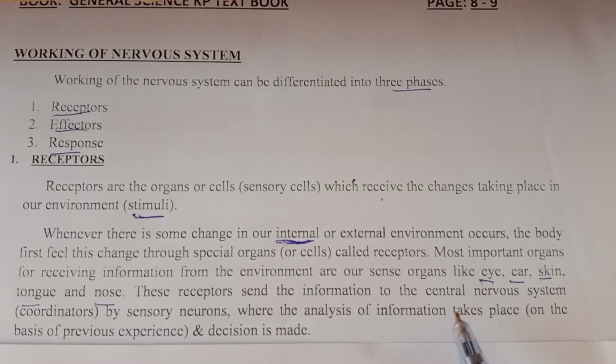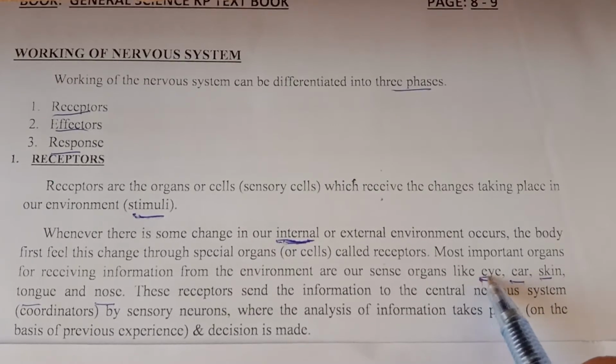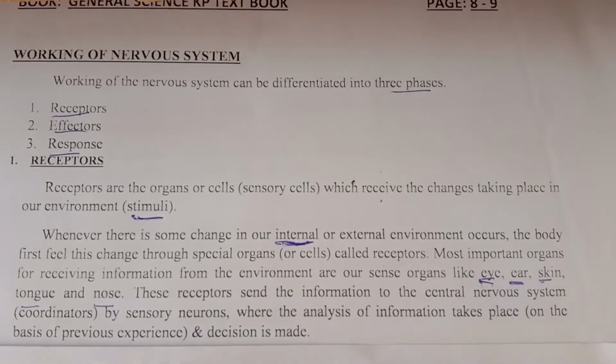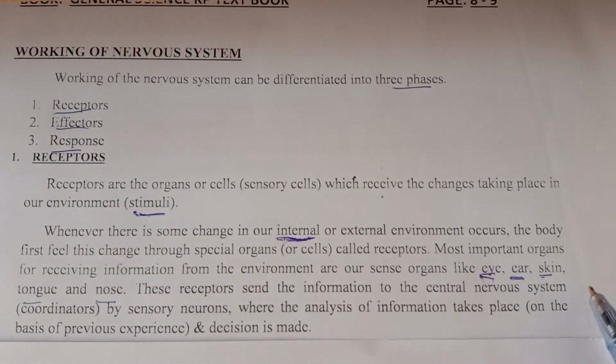The main sensory organs in our body are the eye, ear, skin, tongue, and nose. These are the 5 major sensory organs present in our body.